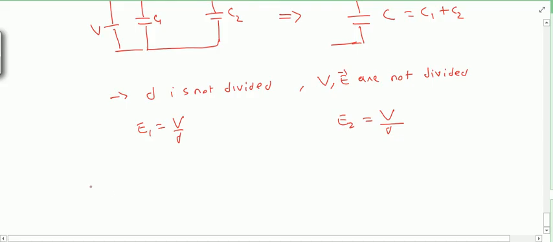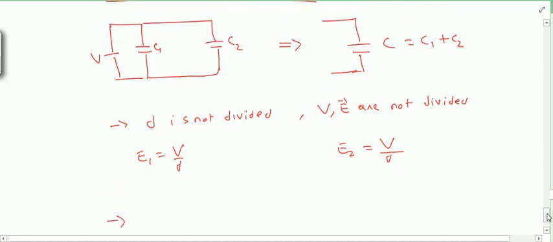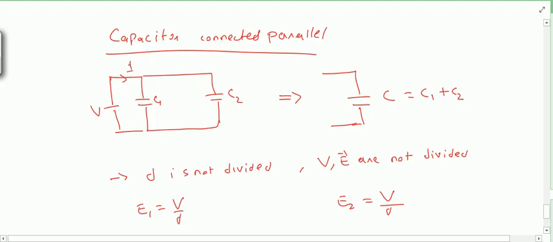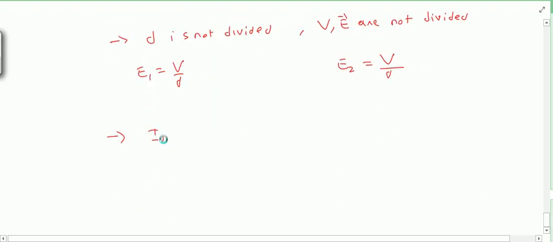So what are the things that will be dividing? As you know, the total current will be something, and it will be dividing here. So the displacement current in this capacitor, here ID1, here ID2. So ID is going to divide, right? And similarly, as the I is dividing, the charge will also divide, right? And similarly the flux will also divide. So here you can write that ID, Q, flux are divided.